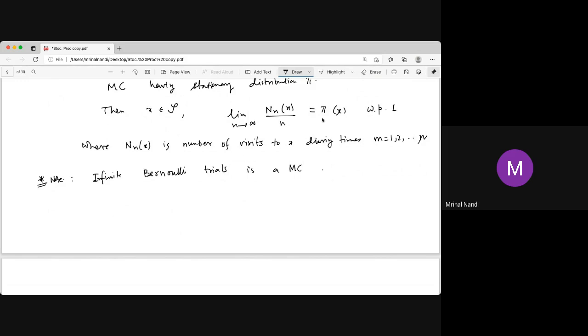The strong law of large numbers says the number of ones in n tosses divided by n, where one means head, tends to the probability of head, the stationary distribution, with probability 1. Then that is the strong law of large numbers. It follows from the above corollary. So here we actually prove the strong law of large numbers.